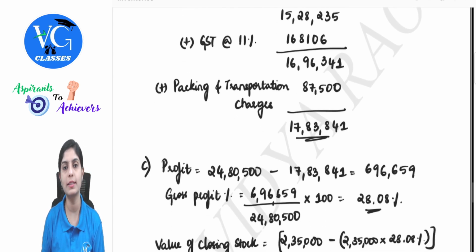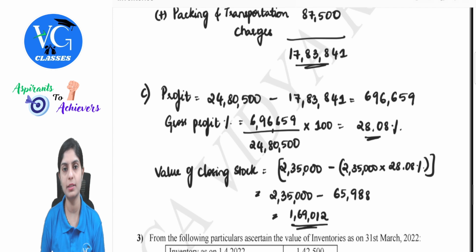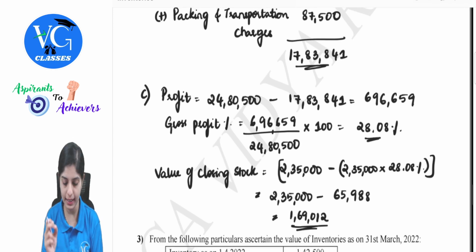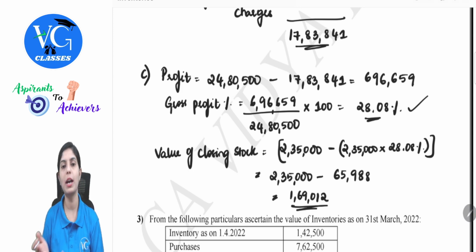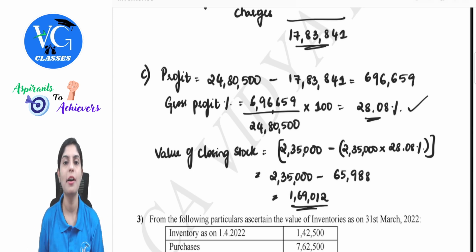If we subtract sales minus cost, we get profit, but we want profit in percentage form, so profit percentage will be calculated always on sales. So we have taken total sale value of goods available, we calculated one percentage, and we applied this on the closing stock, which was represented at selling price. When we subtract the value, we get value of closing stock at cost. I hope this was easily understood.